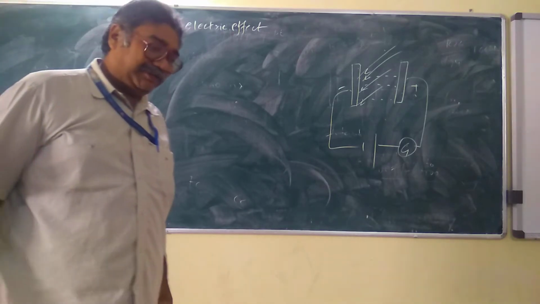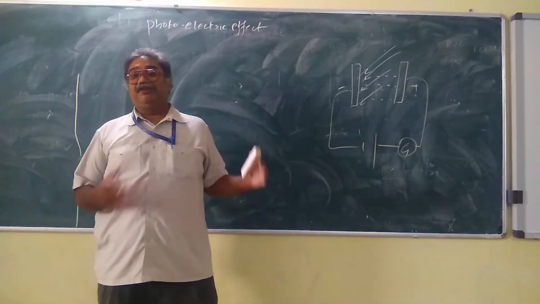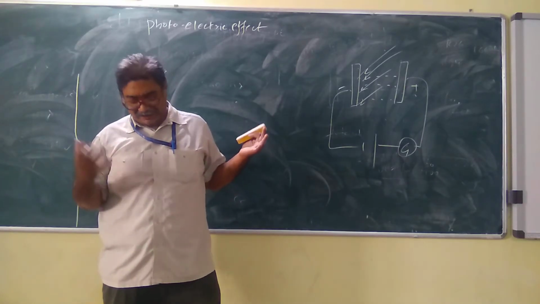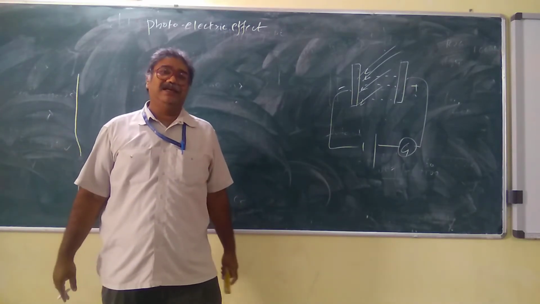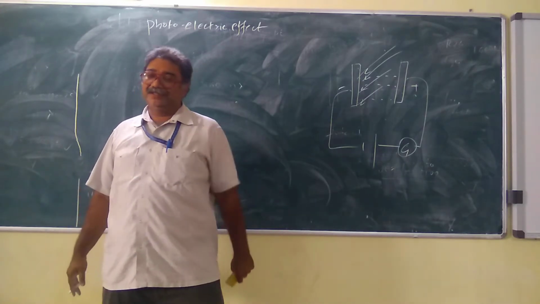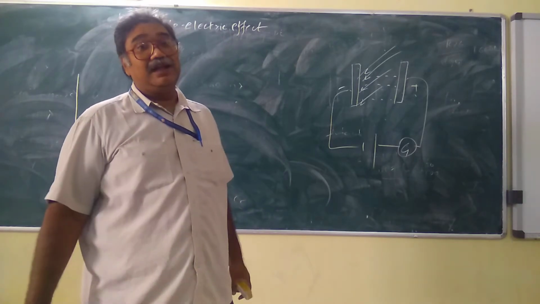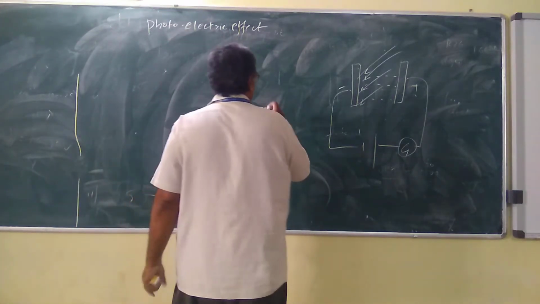So what is the photoelectric effect once again? Photons producing electricity. The radiation, the sun's radiation, is going to produce the electricity. And this is dependent on four basic quantities. What are they?